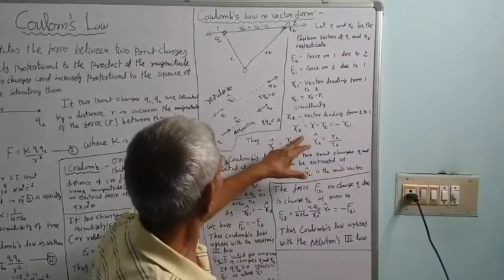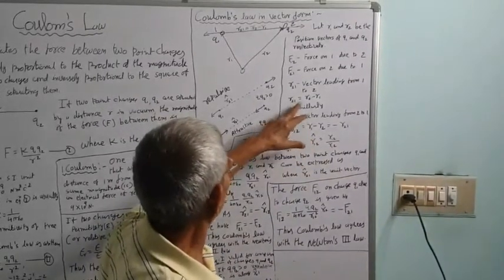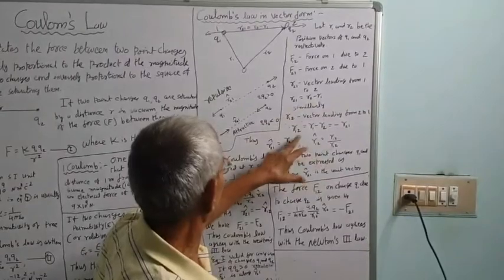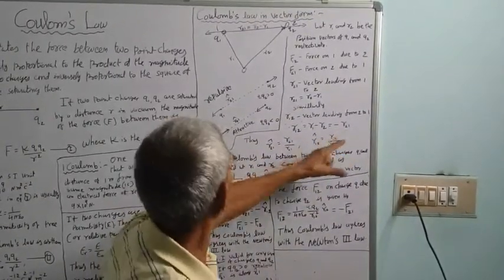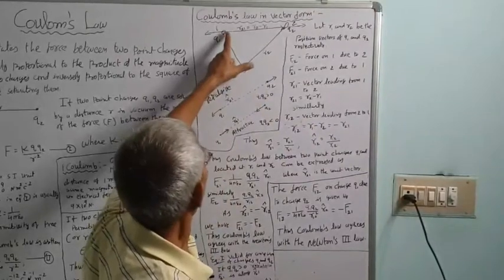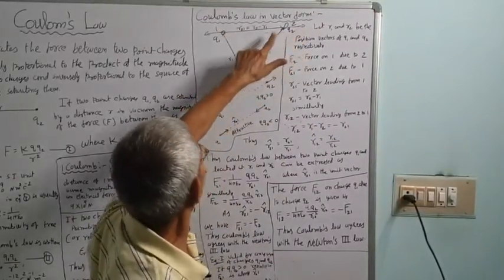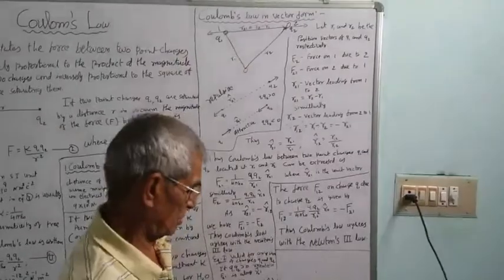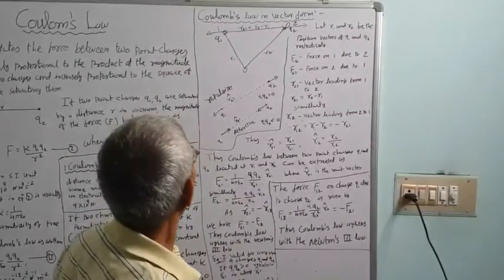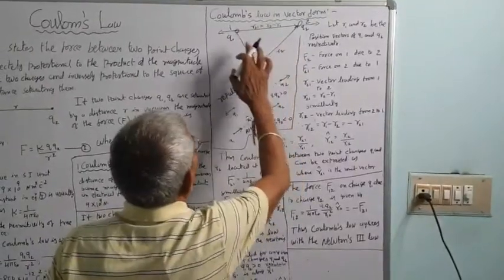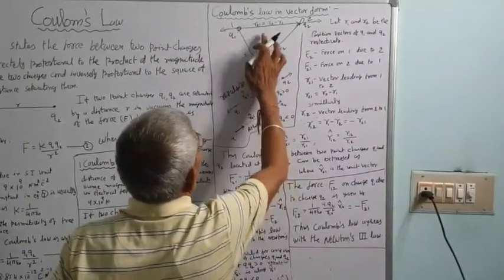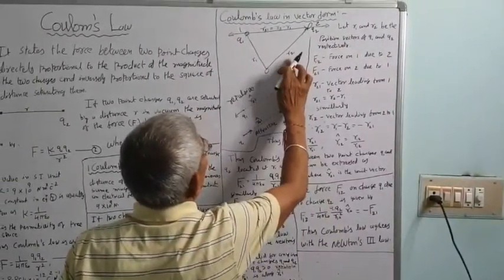Therefore, R21 is equal to R2 minus R1, and R12 is equal to R1 minus R2, which is minus R21, just the opposite vector. R21 is in this direction and R12 is in the opposite direction. From the figure you can say R1 plus R21 is equal to R2.